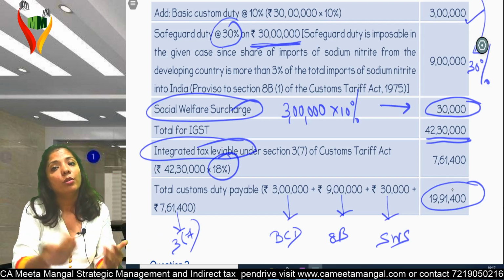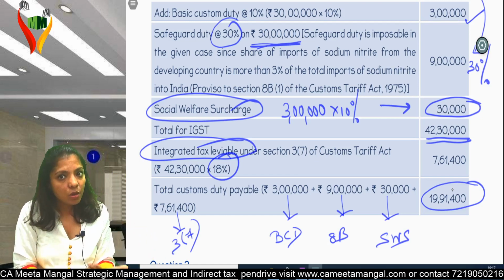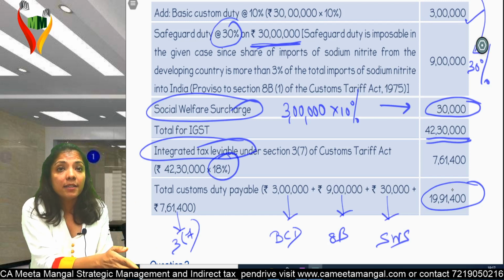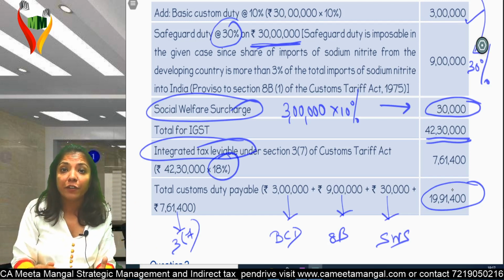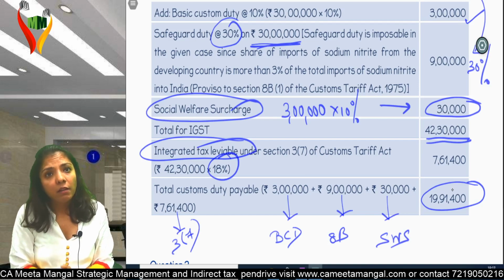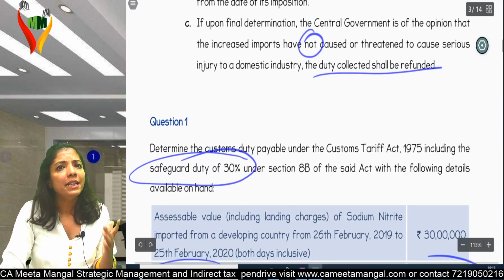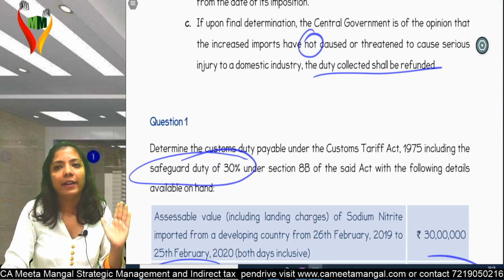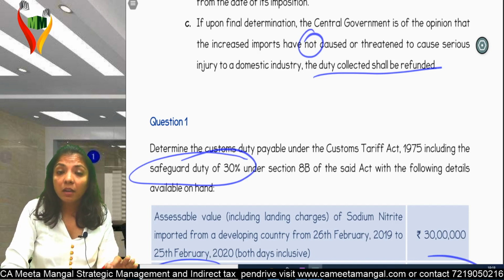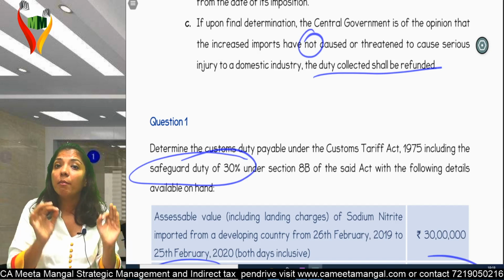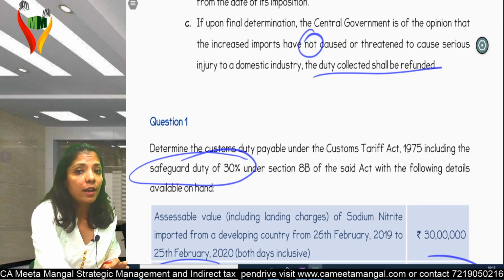For SEZ and EOU importing, no safeguard duty, unless specified, or if the SEZ or EOU is transferring goods to DTA as such or after manufacturing, then also. Am I clear? There is also provisional safeguard duty, yes. For how many days? Maximum 200 days. Is safeguard duty very clear? According to me, very important from an exam point of view. Sure? Can I go ahead? Okay.